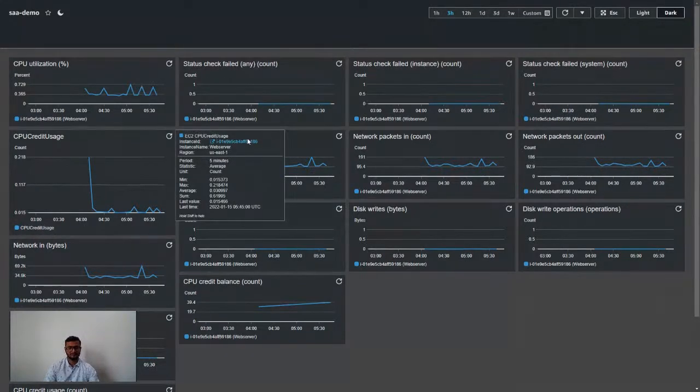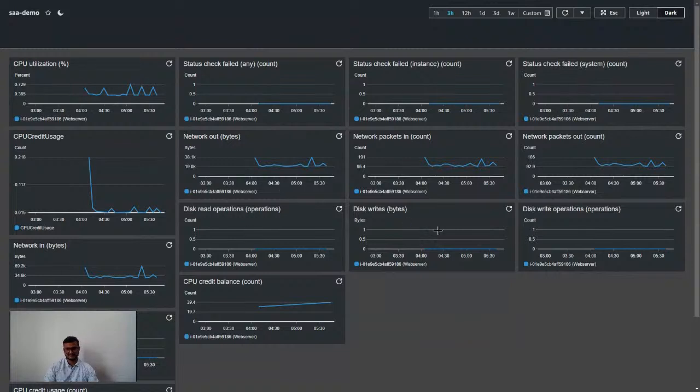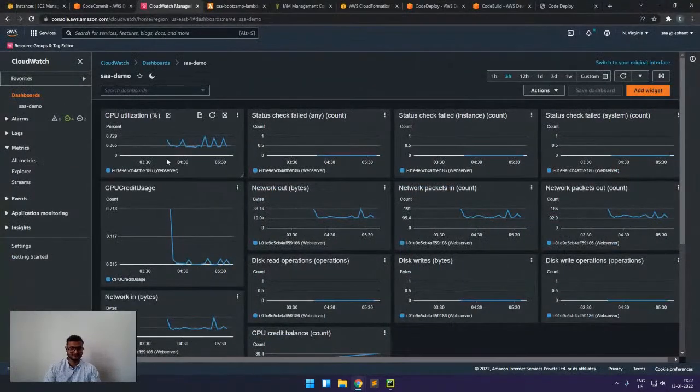For example, I want to combine EC2 instance, Lambda, and S3 metrics on a single screen. We can visualize this also. So it will give a very good idea how my application and the infrastructure is behaving. So it's also very critical in an application.